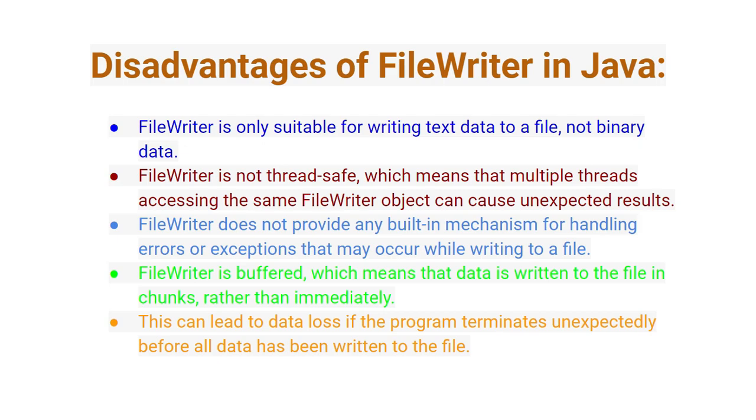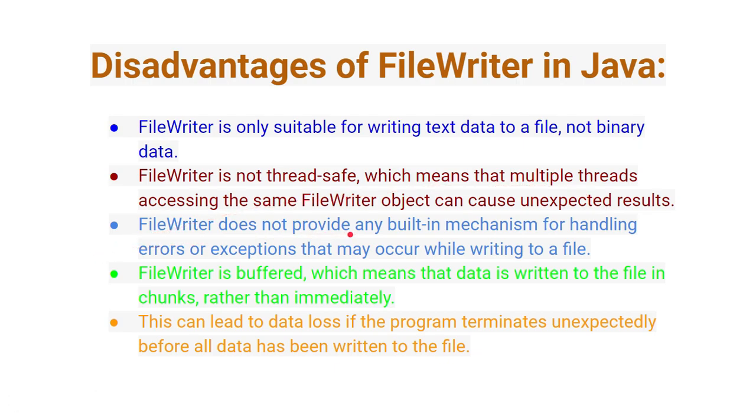Let's go to the next slide. What is the disadvantage of the FileWriter in Java? FileWriter is suitable for writing text data to the file, but not binary data. Binary data means whatever object data we have, we are not able to write directly into the file. This is a disadvantage. FileWriter is not thread safe. This is another disadvantage, which means that multiple threads accessing the same FileWriter object can cause unexpected results. It means a data loss issue will happen.